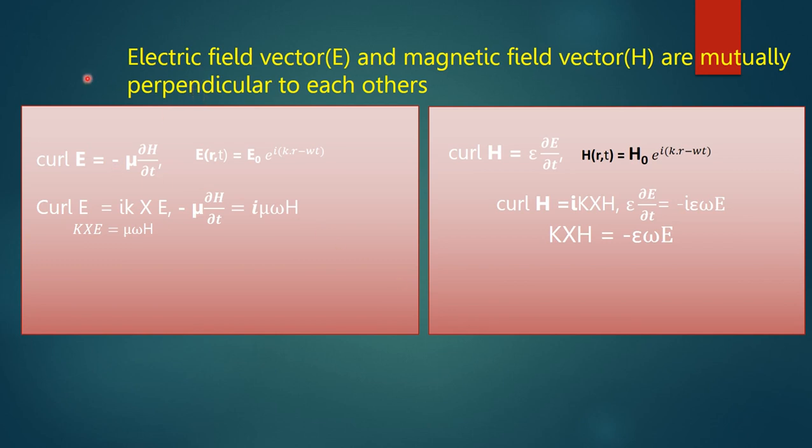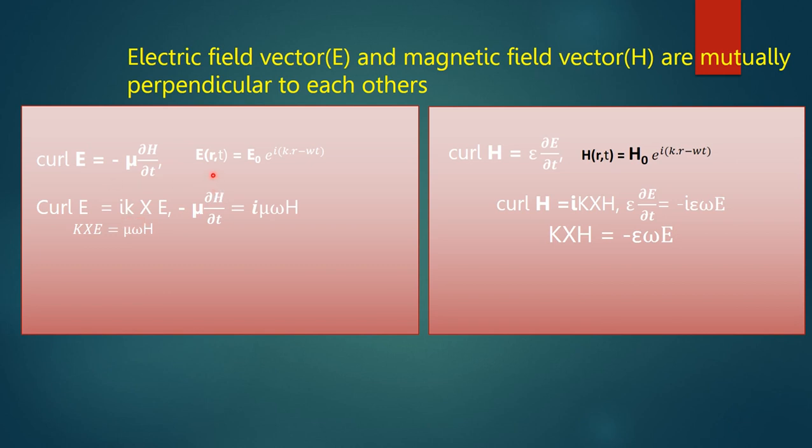Now we see that the electric field vector and magnetic field vector are perpendicular to the direction of propagation, that is the k vector, but we do not know whether they are perpendicular to each other, the E vector and H vector. This can be verified that E vector and H vector both are perpendicular to each other in this way.